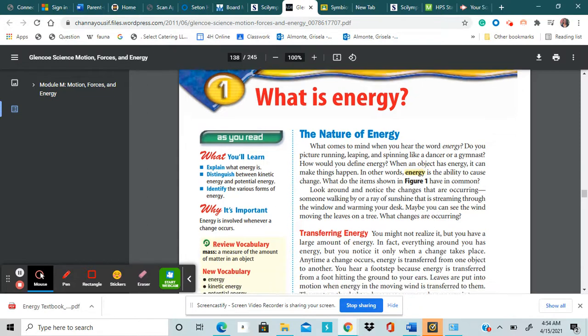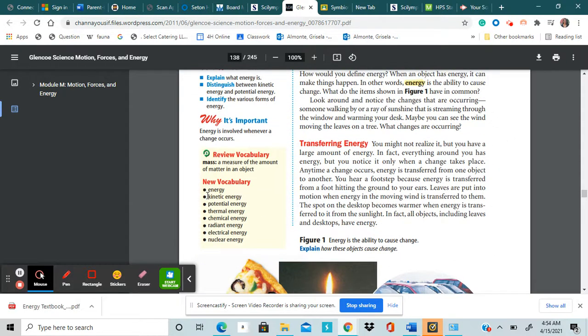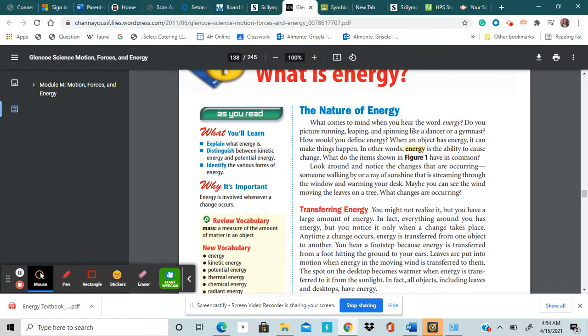So what I'm going to do is read the text for you this time around, because I'm going to model how I want you to read when you read this textbook. Also, please don't forget to add these new vocabulary words into your science notebook and write down the definitions that are highlighted. The first word is energy. The second words are kinetic energy, potential energy, thermal energy, chemical energy, radiant energy, electrical energy, and nuclear energy.